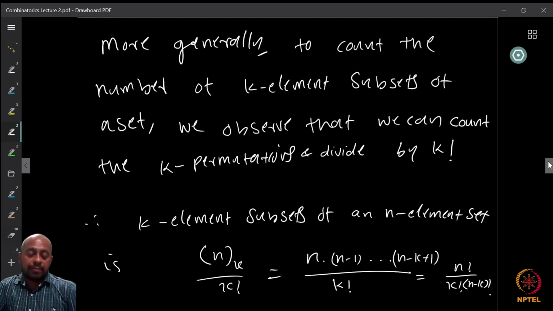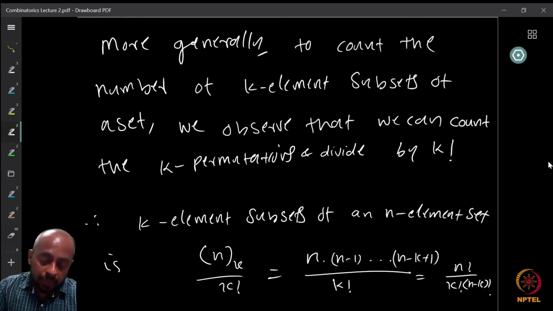But in general, what we can do is that we can count the k permutations, okay? And once you count the k permutations, we observe that the k permutations of a fixed set are going to be exactly k factorial, right? And any of these k factorial will all give the same set. So therefore, I can divide by k factorial to get the total number of k element subsets.